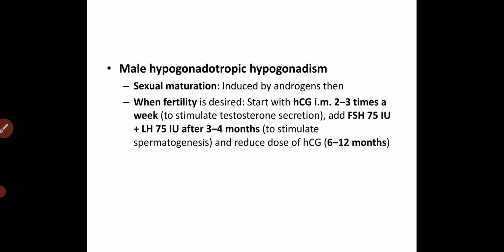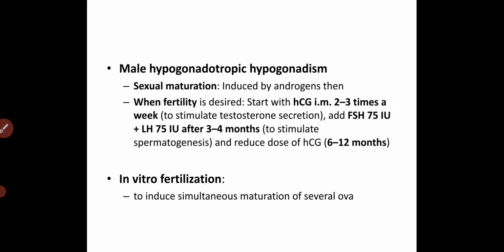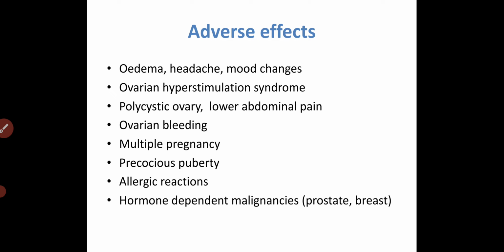So we start HCG by the intramuscular route 2 to 3 times a week, and then we add the follicle stimulating hormone for 3 to 4 months, and ultimately reduce the dose of the HCG. It's useful in male hypogonadotropic hypogonadism. Also we use it in in vitro fertilization to induce the maturation of several ova. For that maturation, we give these follicle stimulating hormones.